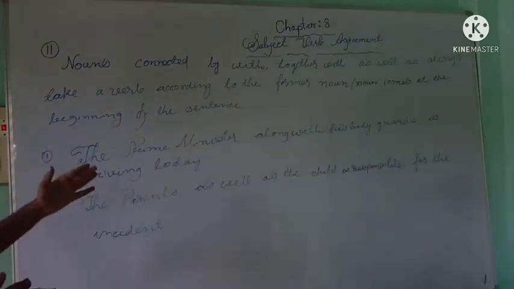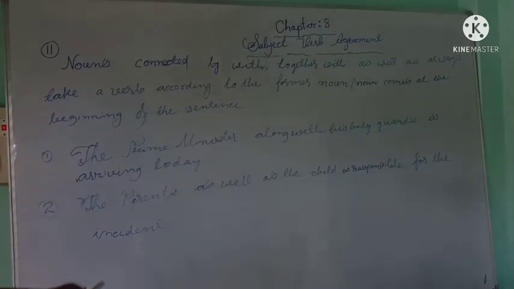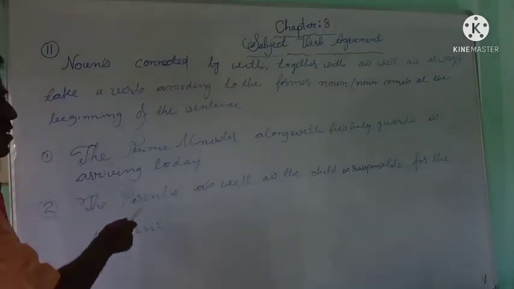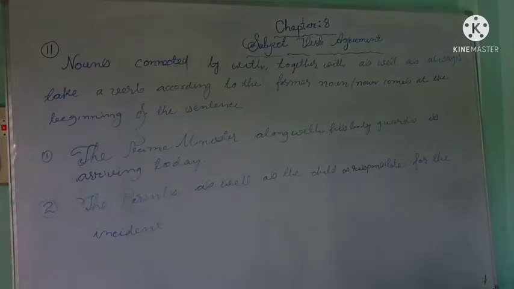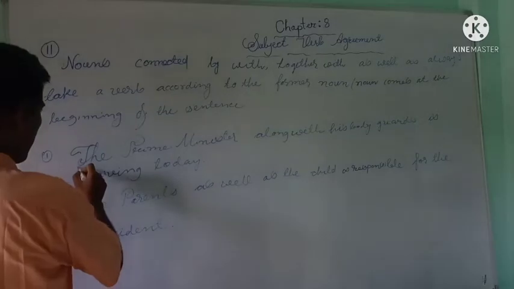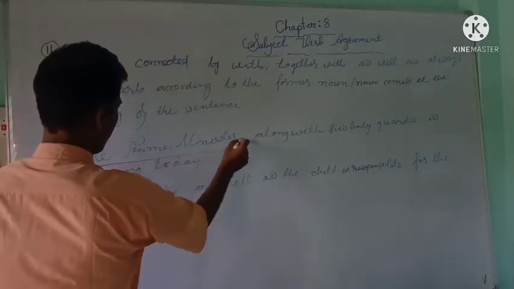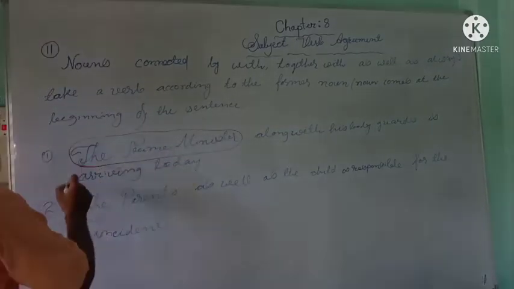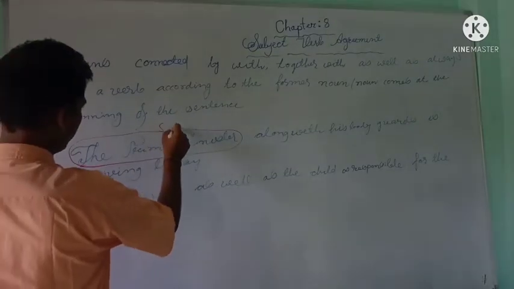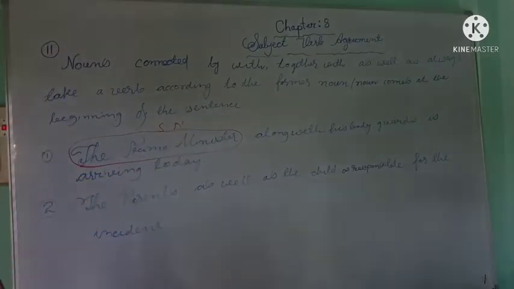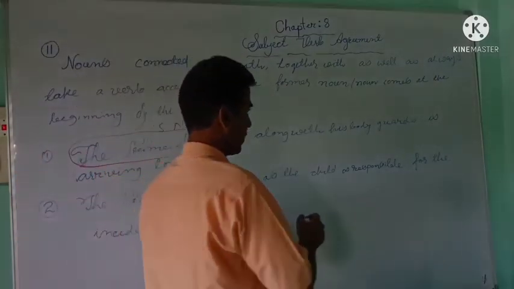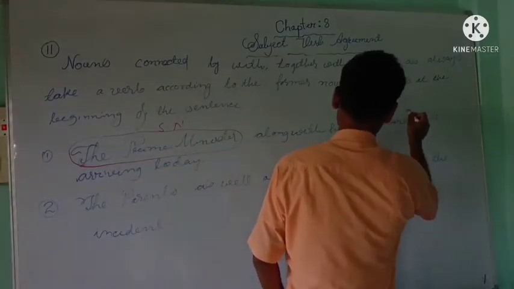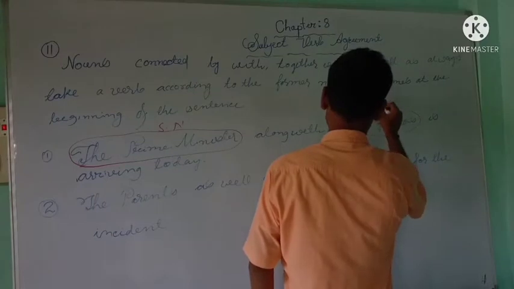Now look at the sentences written on the board. The first sentence we got: the Prime Minister along with his bodyguards is arriving today. The prime minister is a singular noun, and in this sentence we got another noun, bodyguards, which is plural.